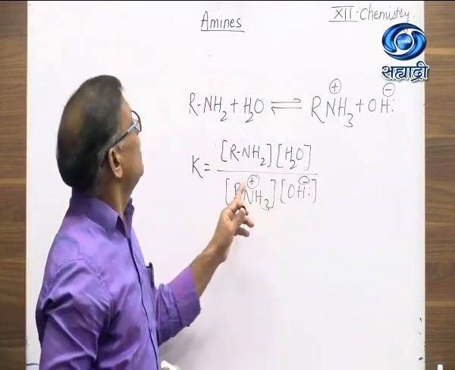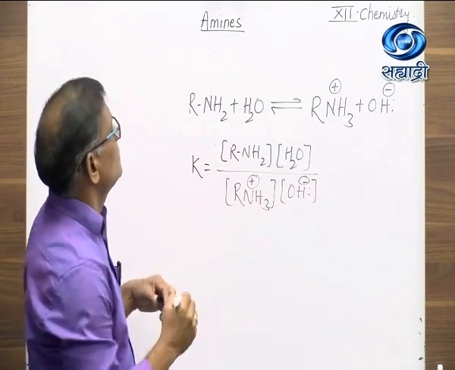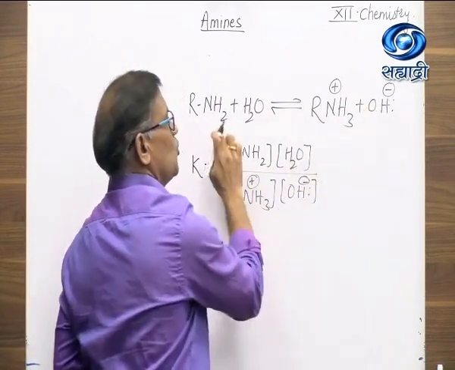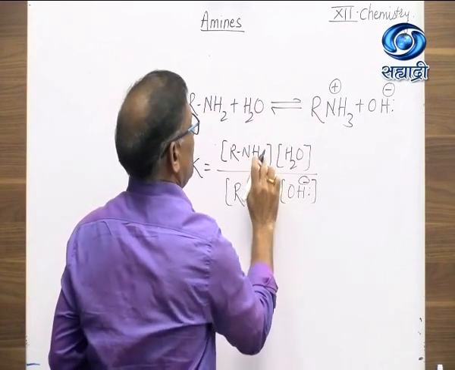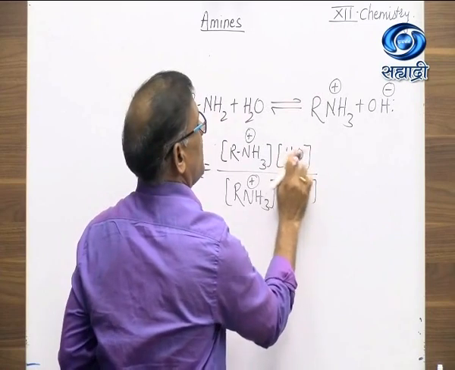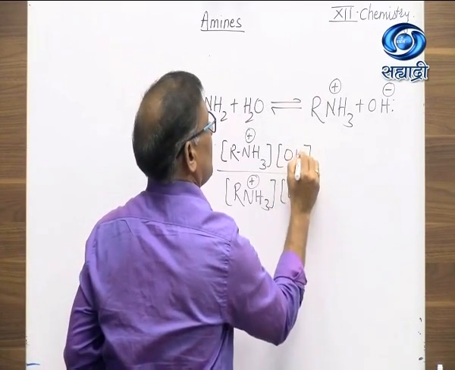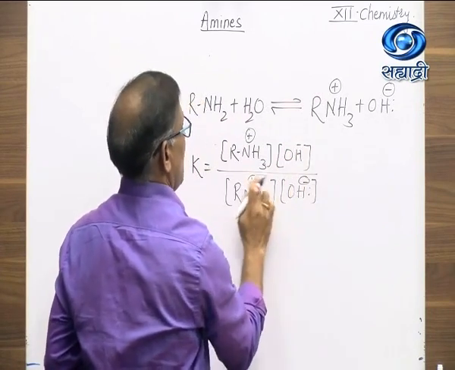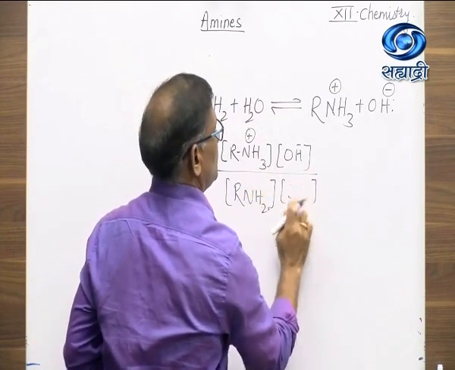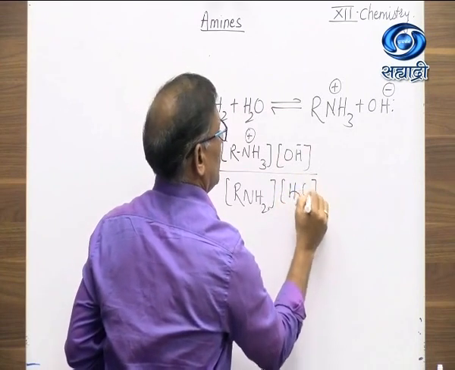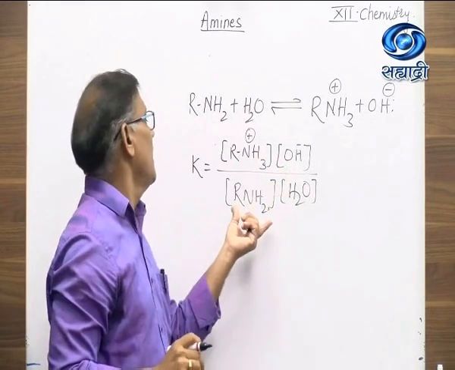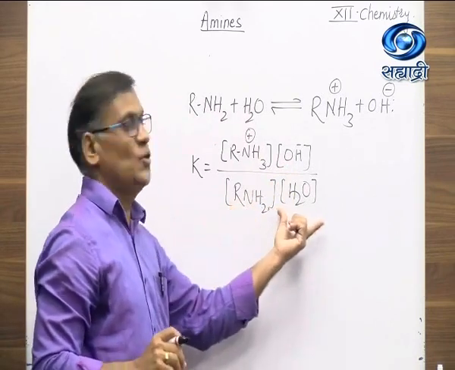Sorry, this should be the numerator and this should be the denominator. So students, the numerator is the ammonium ion into the hydroxyl ion, and the denominator is the primary amine into water.